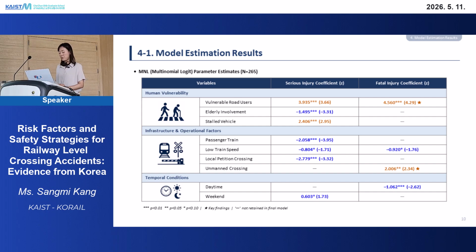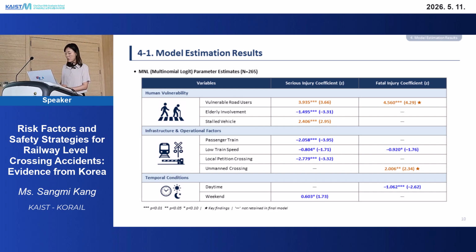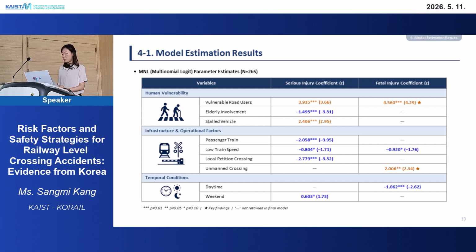These are the estimation results from the MNL model. A positive coefficient means higher risk, and a negative one means lower risk compared to PDO. I will explain each finding in detail later, but there are some key patterns here. Vulnerable road users show the largest coefficient in the entire model, 4.56 for the fatal injury. And unmanned crossings show a coefficient of 2.006 for fatal injury. These are the two strongest drivers of the fatal outcomes. And low train speed and daytime condition reduce the risk of fatal outcomes. And the rest of the variables are all related to the serious injury.